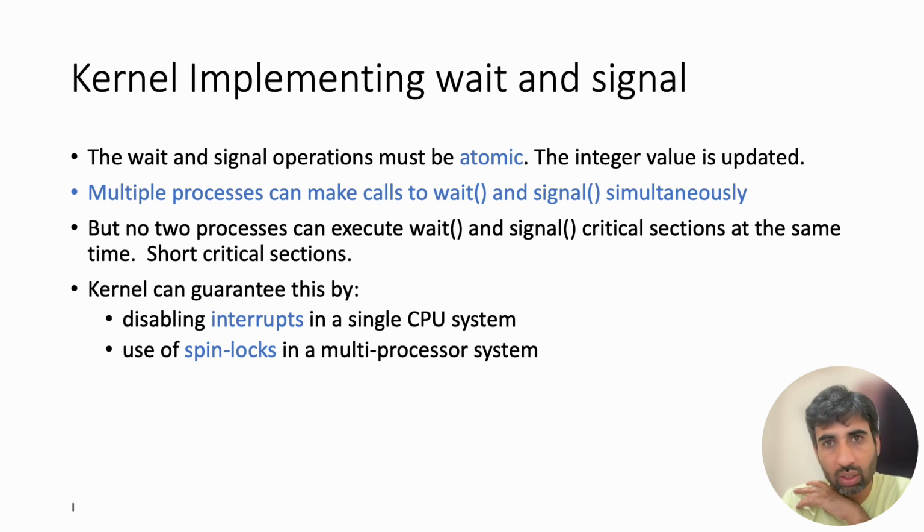On a single processor system, the operating system can simply disable interrupts while executing this short critical section. Why does that work? Because if interrupts are disabled, the currently running process cannot be preempted, so no other process can enter the semaphore code until the update is complete. However, on a multiprocessor system, disabling interrupts on one CPU does not stop another CPU from executing the same code. Therefore, modern operating systems typically protect these short critical sections using spin locks. Since these critical sections are extremely short, using a spin lock here is efficient.